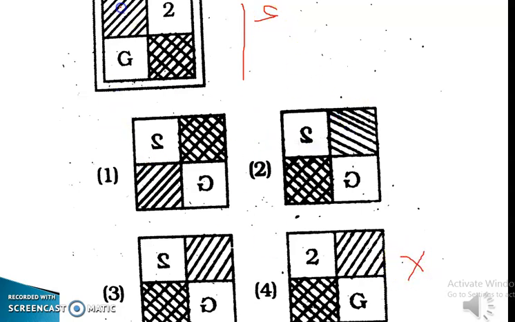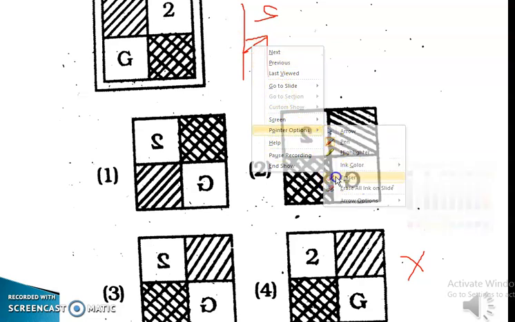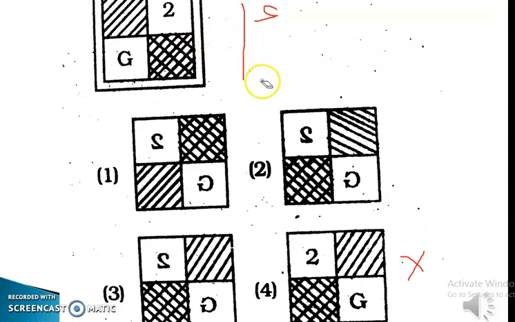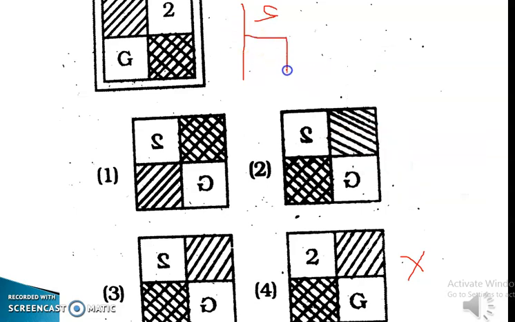Now you can find this figure will come first with 2. Sorry. Like this. Like this.